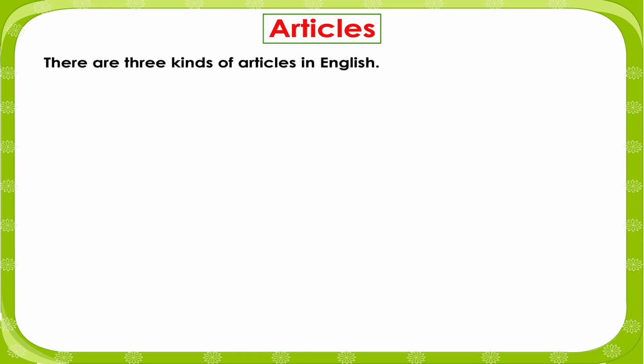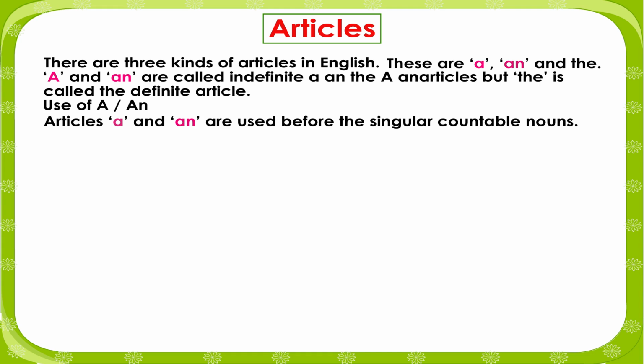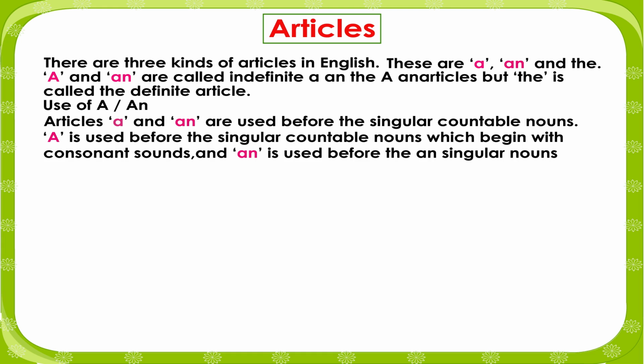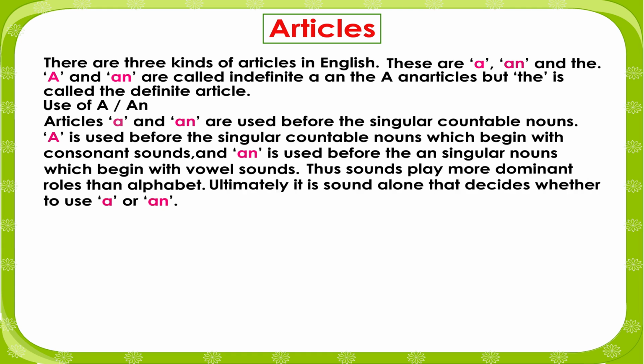Articles. There are 3 kinds of articles in English. These are a, an, and the. A and an are called indefinite articles, but the is called the definite article. Use of a, an. Articles a and an are used before singular countable nouns. A is used before singular countable nouns which begin with consonant sounds, and an is used before singular nouns which begin with vowel sounds. Thus sounds play more dominant roles than the alphabet. Ultimately, it is sound alone that decides whether to use a or an.